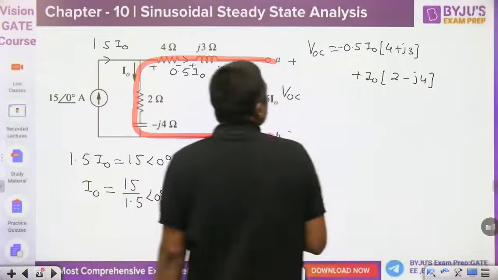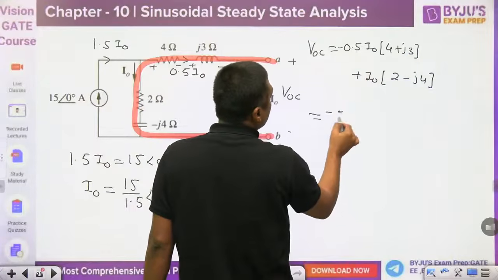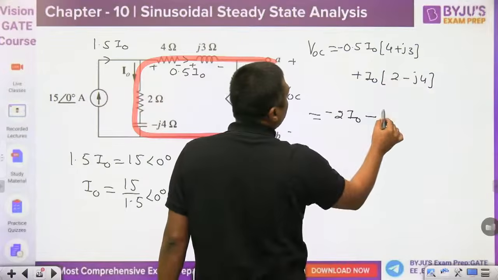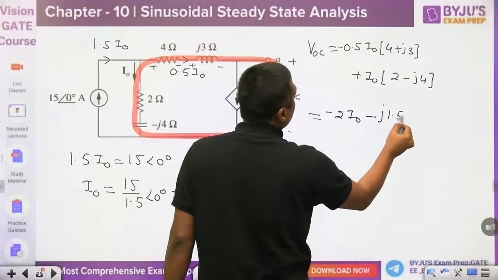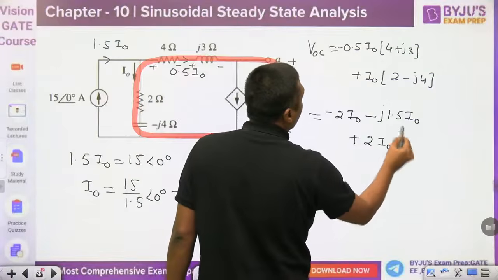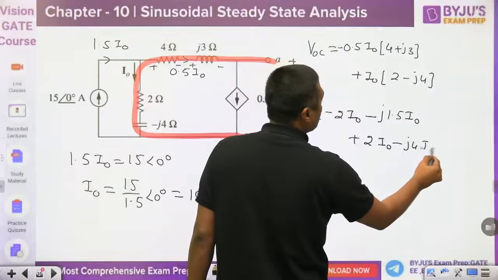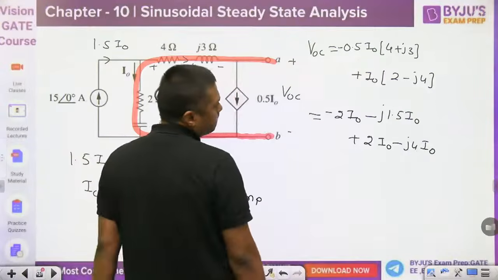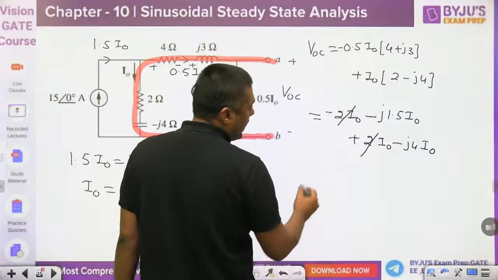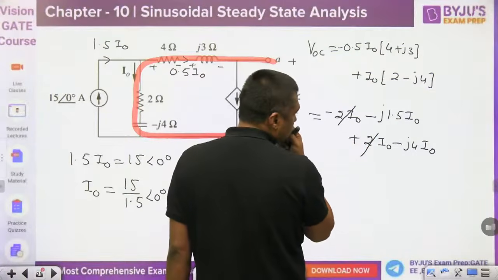2 minus J4. Then you can write 4 into 5, that is minus 2 I0, minus 1.5 I0, plus 2 I0, minus J4 I0. Check my calculation also. Then guys, I think this 2 I0 and this 2 I0 cancel out, and it will become 4, 2.5.